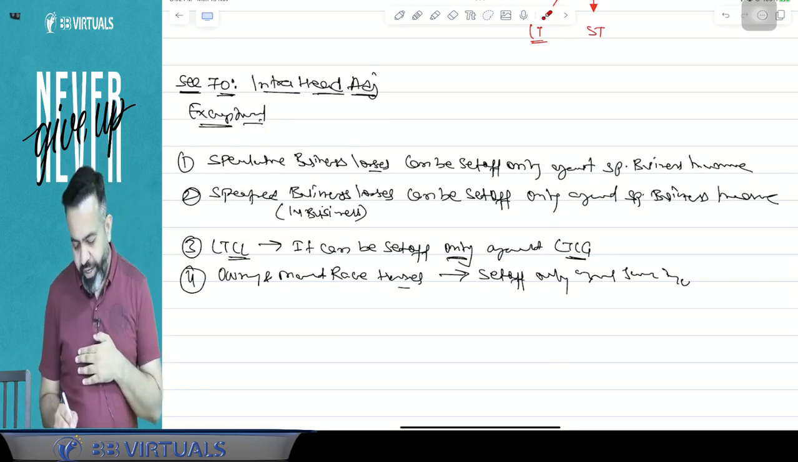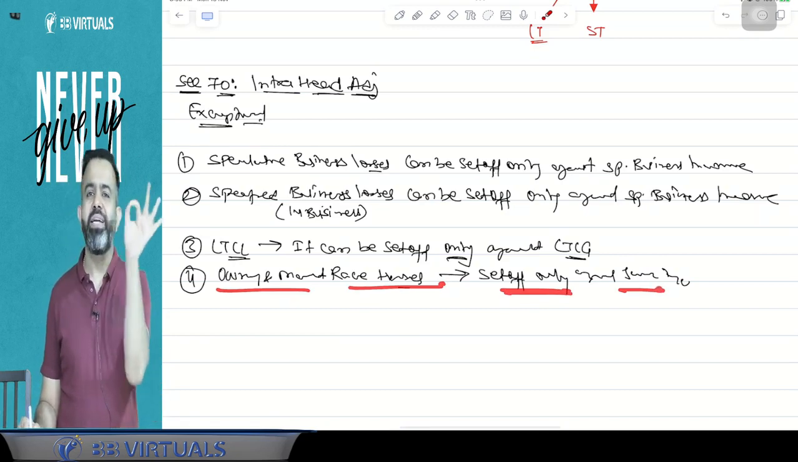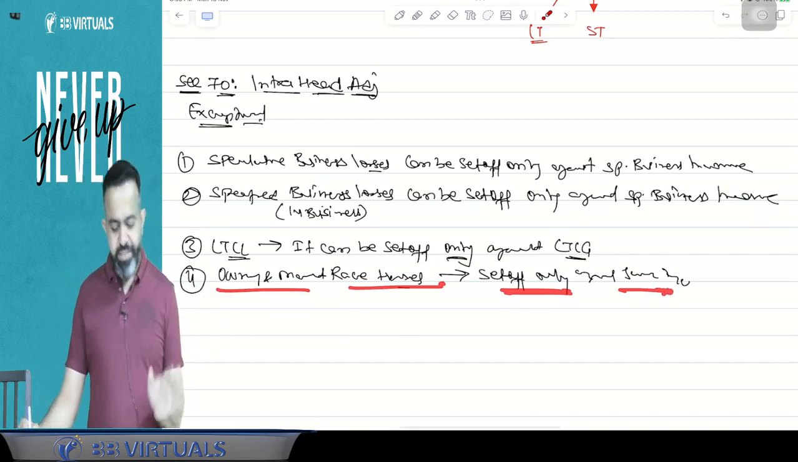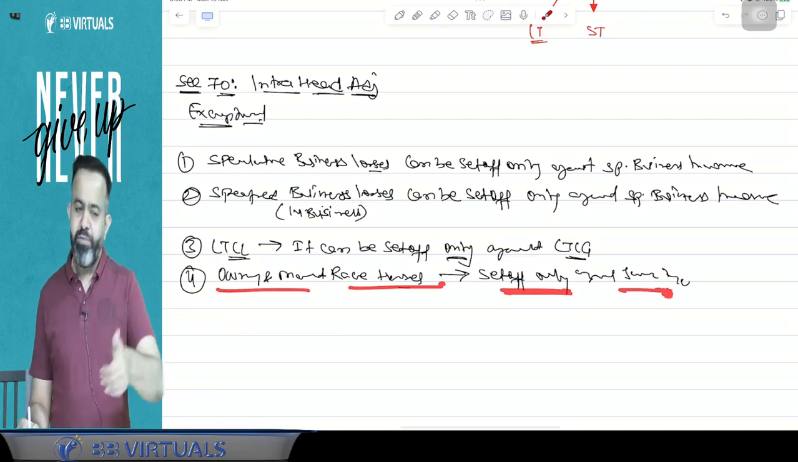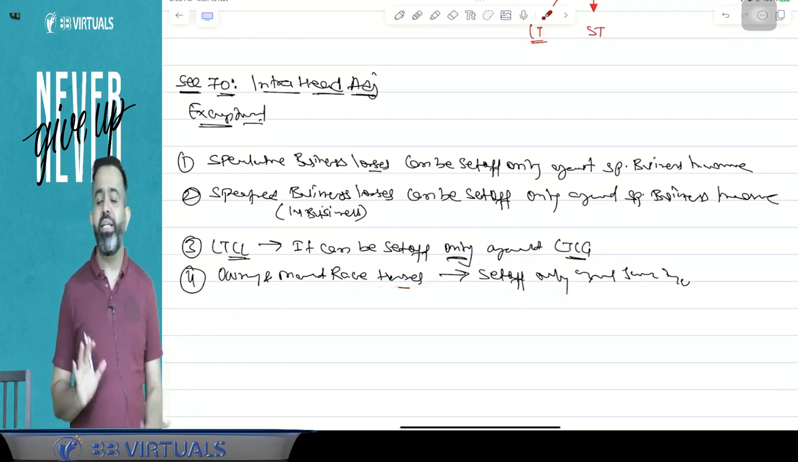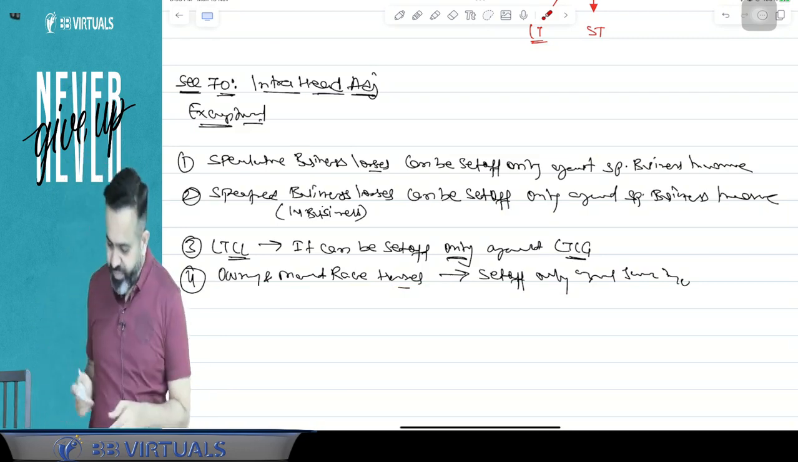Now the last one: owning and maintaining resources loss can be set off only against owning and maintaining resources. If there is a loss from this activity, it will be set off only against owning and maintaining resources. You got my point or not? Yes. Now try to understand one more point.